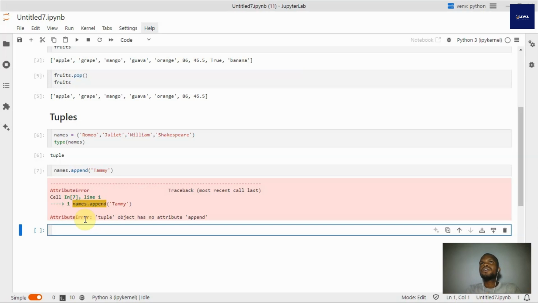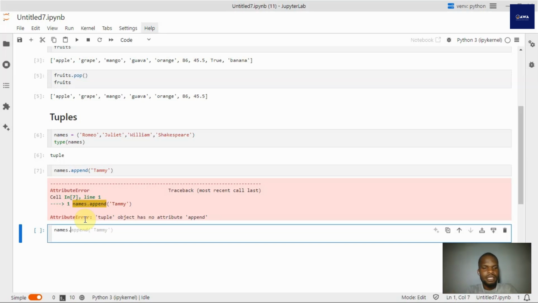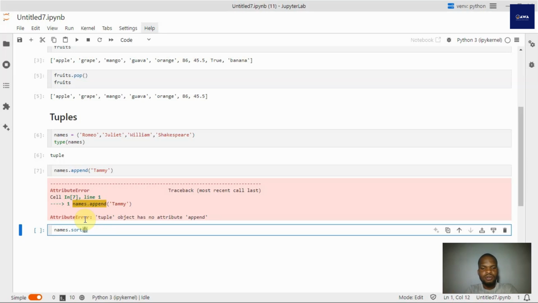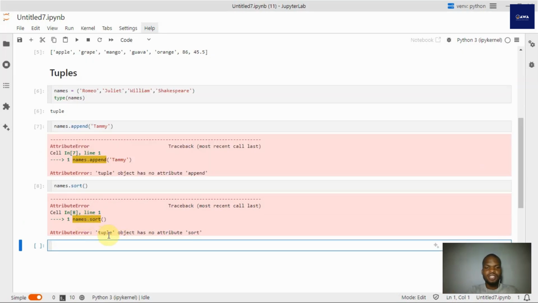Depending on what that object is, there are certain kinds of functions that are going to be available to that object. Some of those functions are specific to a particular kind of object, and you could still find others that are available in more than one. But in this case, names does not have any of those functions. So you can see it doesn't have sort as well.